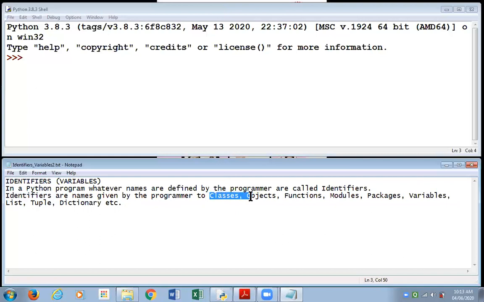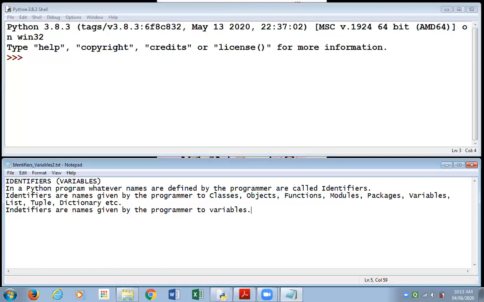I do understand this is our second session, but friends, do not worry at the moment about anything other than variables. And as I said, variables is what we're going to learn today. To make this definition meaningful at this stage, I would say identifiers are names given by the programmer to variables.